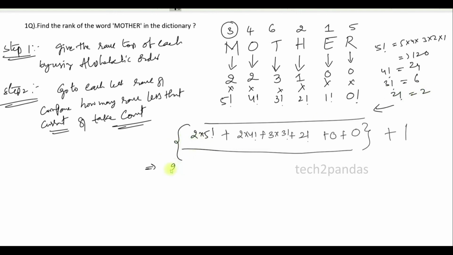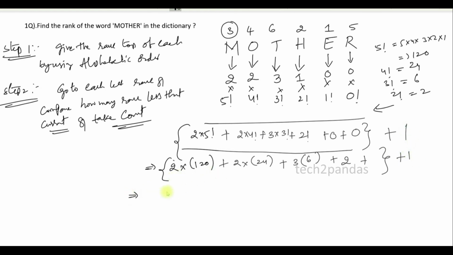So 2 into 5 factorial, 5 factorial is nothing but 120. Plus 2 into 4 factorial, 4 factorial is nothing but 24. Plus 3 into 3 factorial, nothing but 6. Plus 2 factorial, nothing but 2. Again for the final answer we need to add 1. Do not forget the last one. We need to add 1 to the final answer.